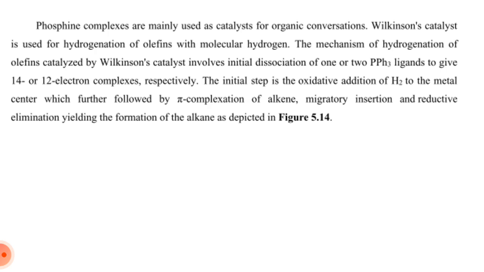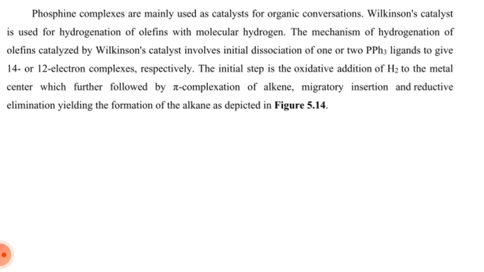Phosphine complexes are mainly used as catalysts for organic conversions. Wilkinson's catalyst is used for hydrogenation of olefins with molecular hydrogen. The mechanism involves initial dissociation of one or two PPh3 ligands to give 14- or 12-electron complexes respectively.